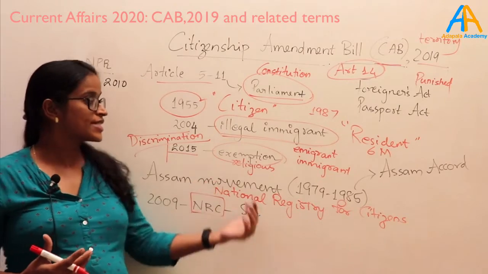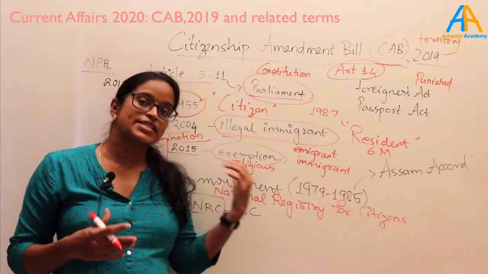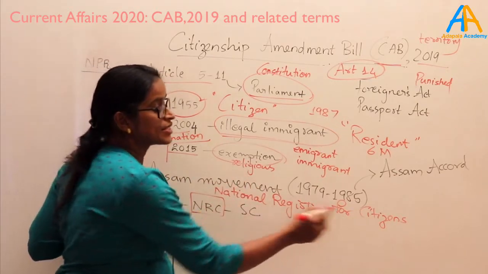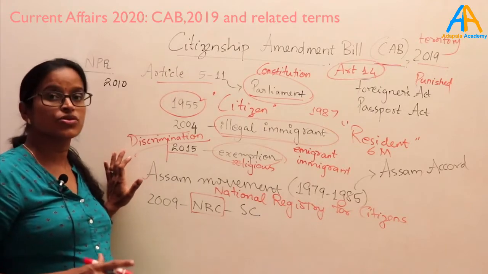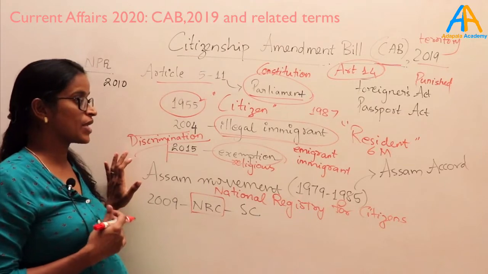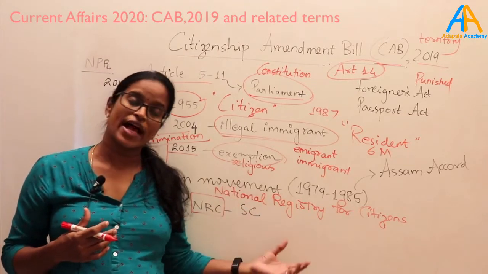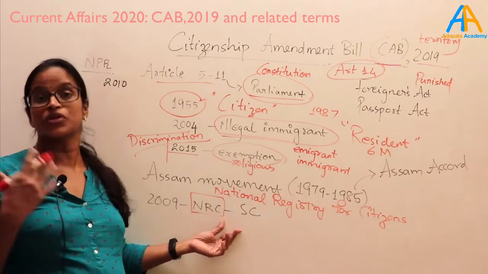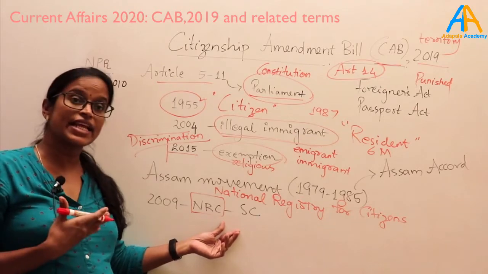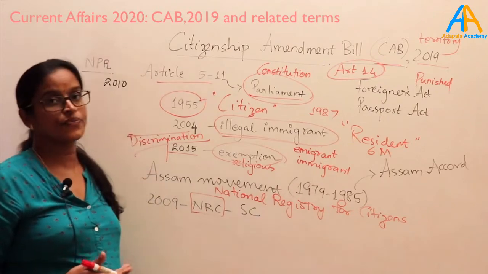So there was a protest against this in Assam. As a peace agreement between the Assam movement and the government, it was agreed to create a national registry of citizens in Assam, so that people other than citizens of India would be sent back. From then nothing moved forward on this decision, because, as we know from the controversies we are facing now, it is really a difficult exercise to decide who is a citizen of India or not.